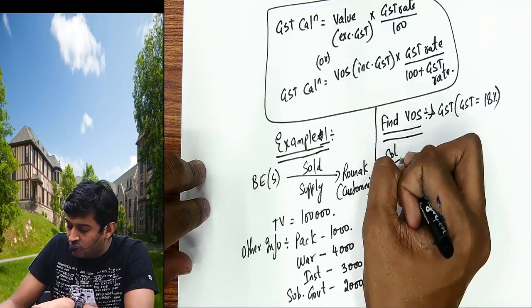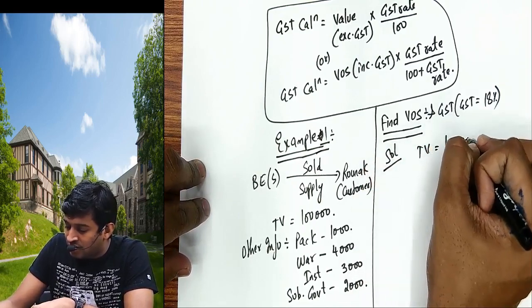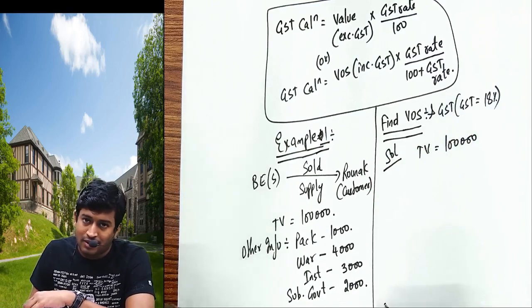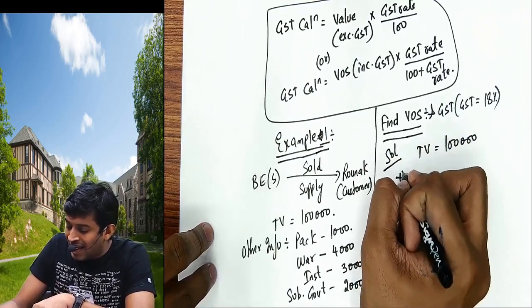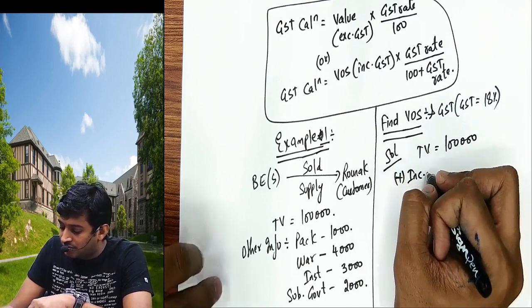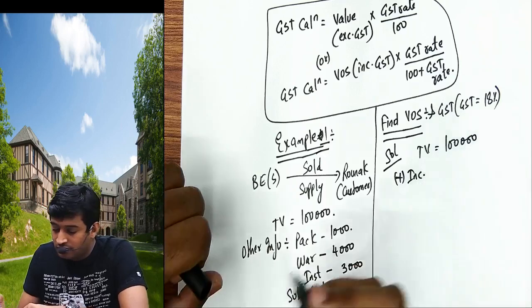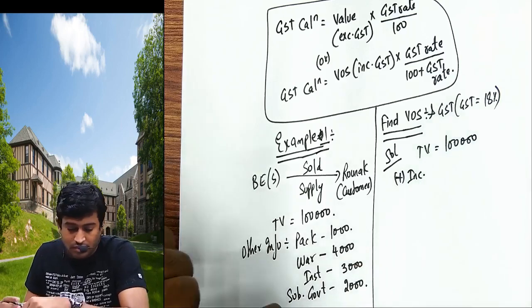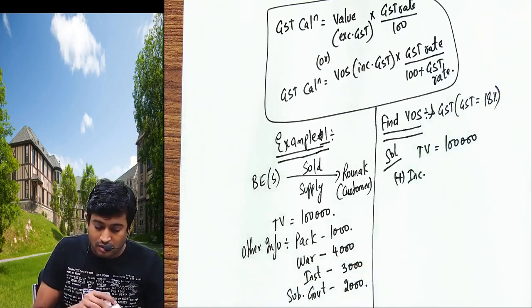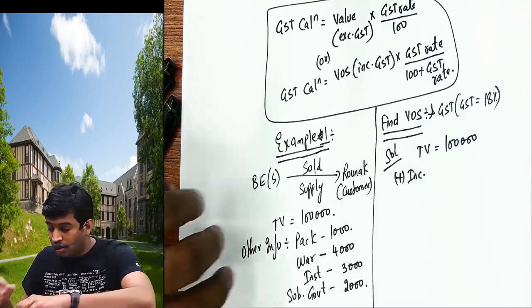Solution. What is transaction value? First, our base will be transaction value 1 lakh. We will add all the inclusions. One second. Now do one thing.